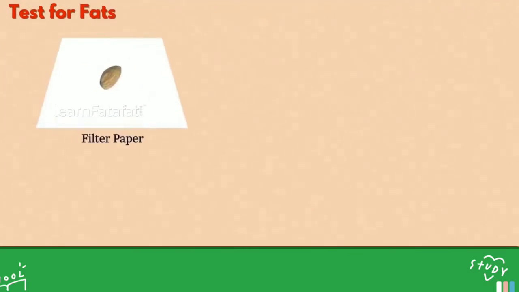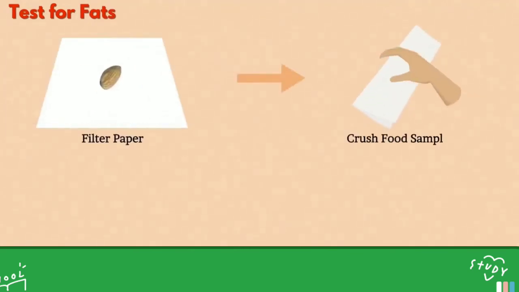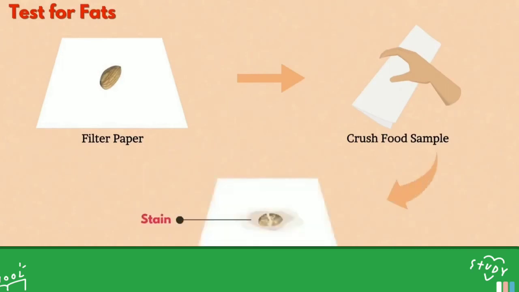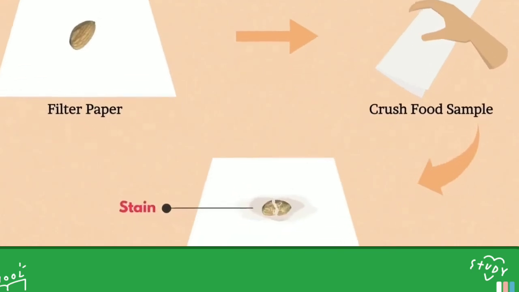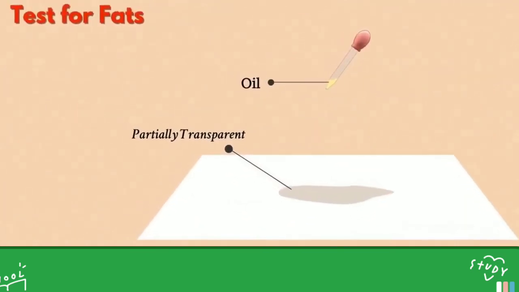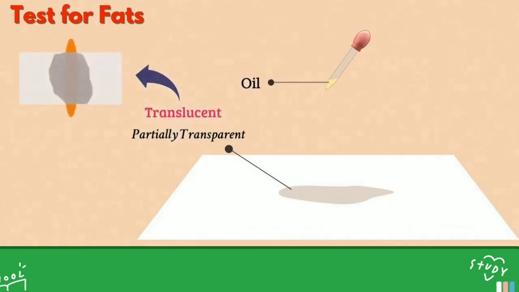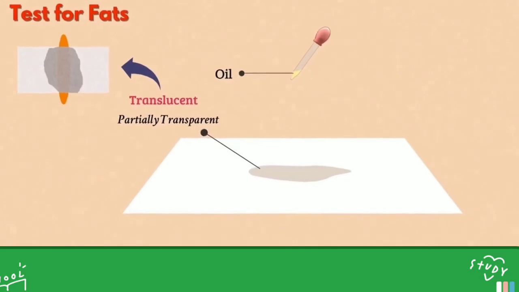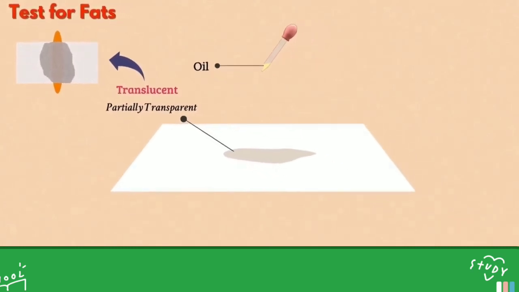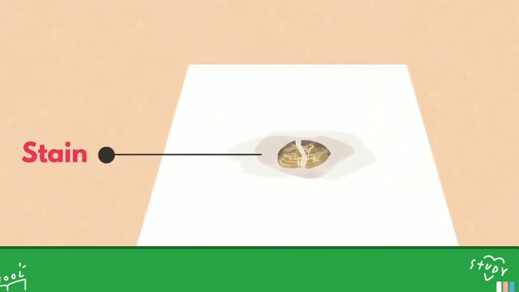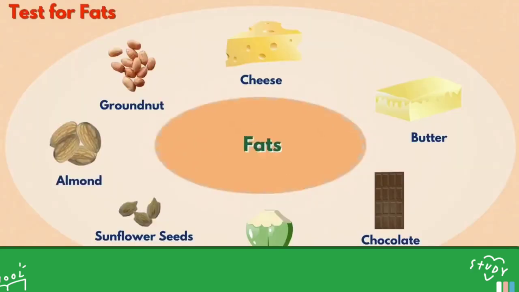Next is the test for fat. We have to take a small quantity of a food item, wrap it in a piece of paper and crush it. Then you have to observe the paper carefully. Do you observe any stain, or has the paper become partially transparent or translucent? If your answer is yes, that means that food item contains fat. Sources of fats are cheese, butter, chocolate, almond, groundnut, sunflower seed, etc.